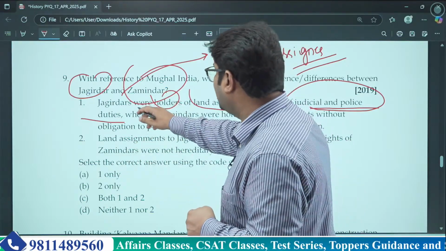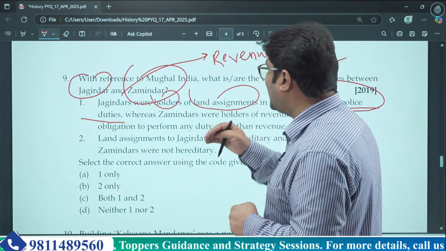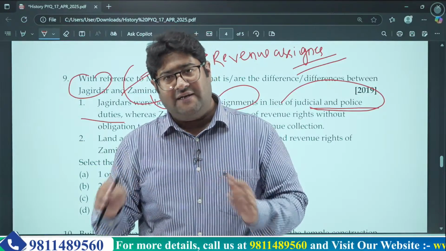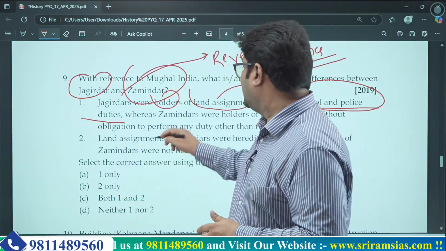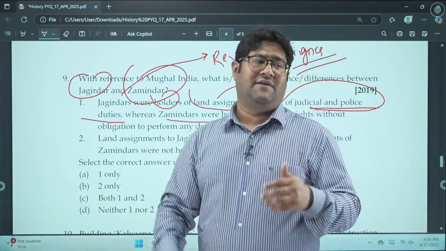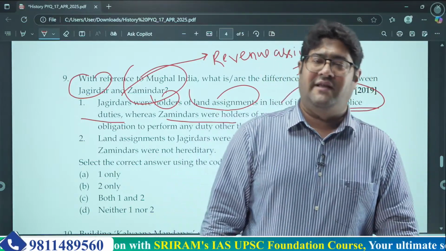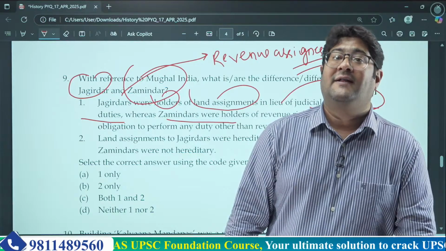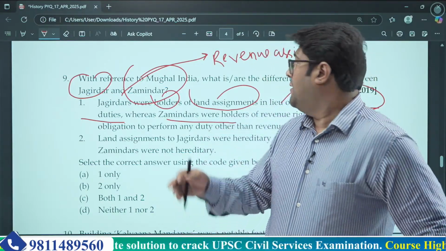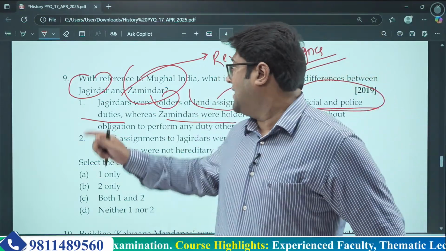So the first statement is wrong, because the roles of Jagirdars and Zamindars have basically been interchanged. Zamindars were hereditary owners of land. They were given rights, or had the power, to carry out civil administration of that region, so they had to perform police and judicial functions. But we can't say the same about Jagirdars.